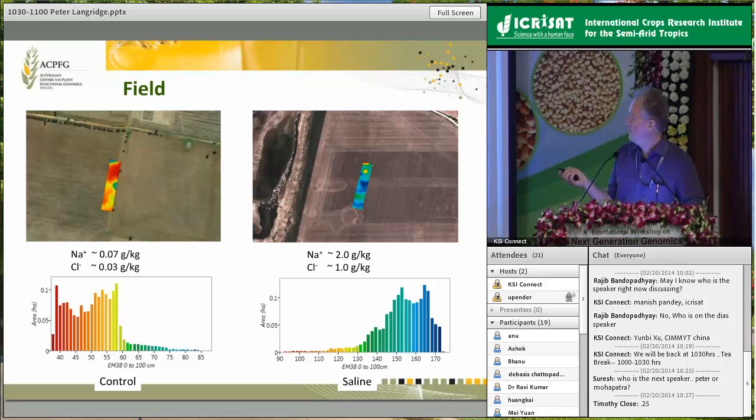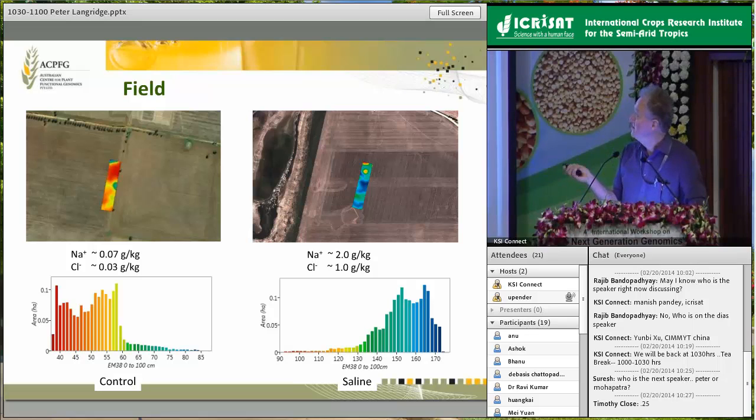This is an example from work that a colleague, Stuart Roy, has been doing, looking at evaluating germplasm under a low salt and a high salt. This is just EM38 scans of the soil, and you can see, even though there's a degree of variability in those two sites, this one clearly is a salt-prone site, and this is a relatively low salt site. And so we can screen large amounts of germplasm in these sites and get an idea of how they perform. So what happens then if we go and look at our fancy platform again?